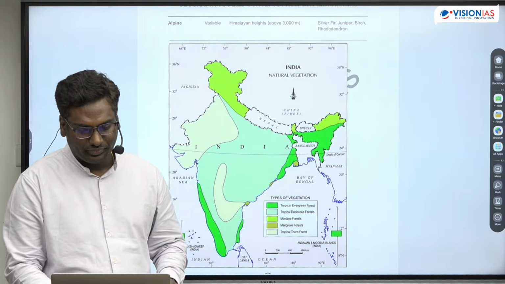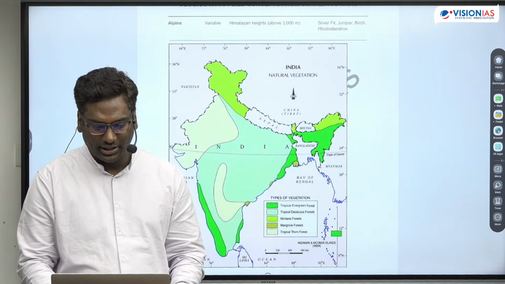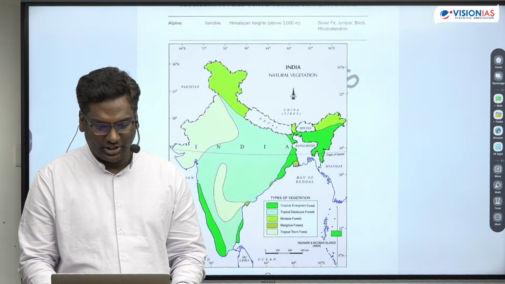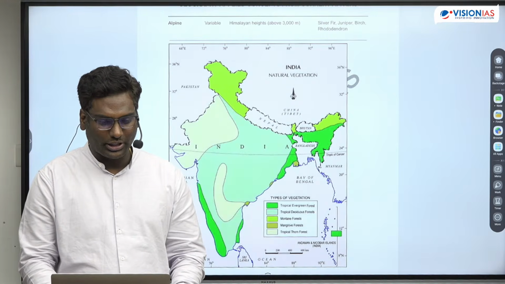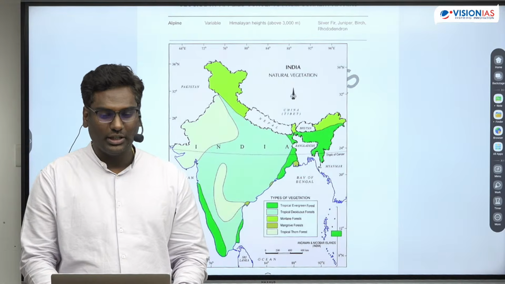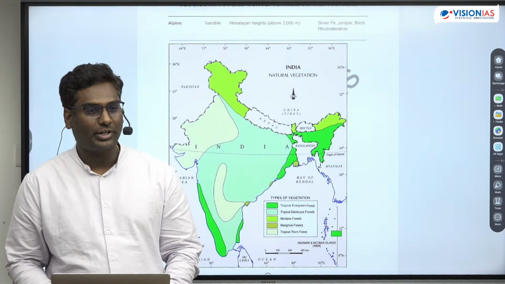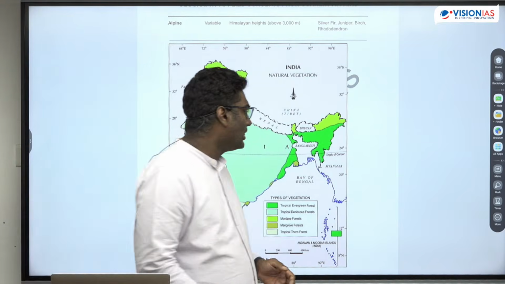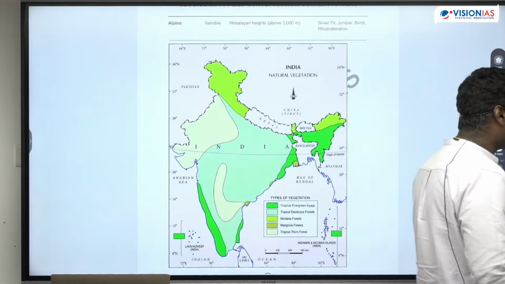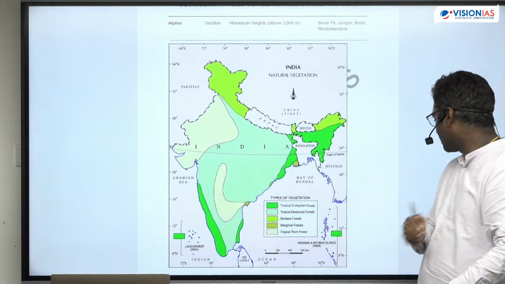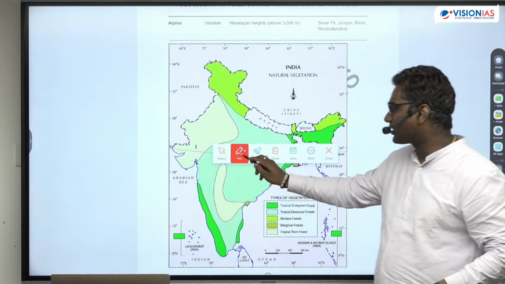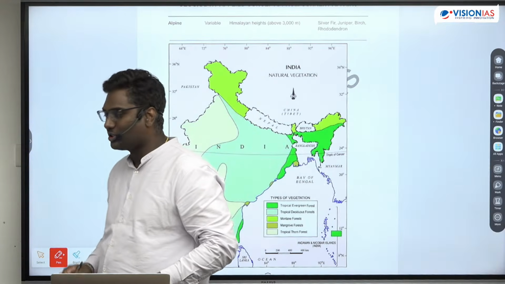To start with, the first and foremost thing, as I wanted to tell you yesterday: we have studied the distribution of rainfall. When you look at the impacts of the distribution of rainfall, the first impact we need to see is the vegetational distribution.